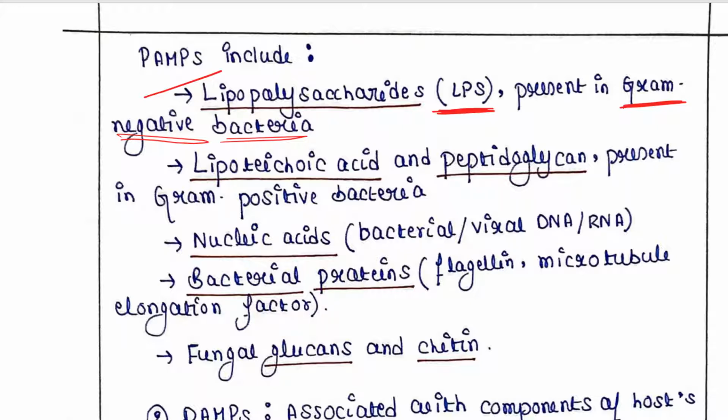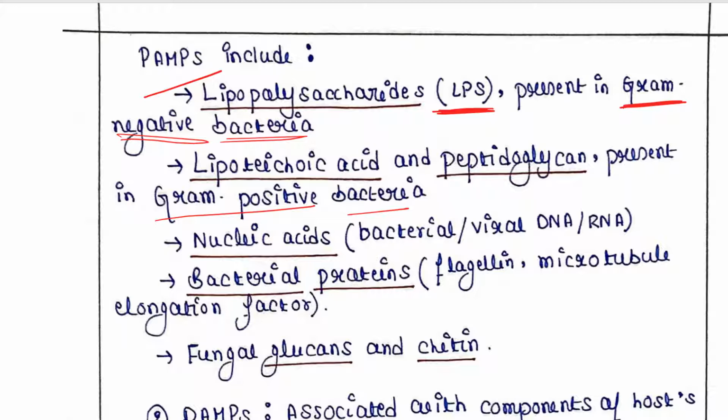Then lipoteichoic acid and peptidoglycan. These are present in gram-positive bacteria. So lipoteichoic acid, peptidoglycan, and LPS are all different types of PAMPs.